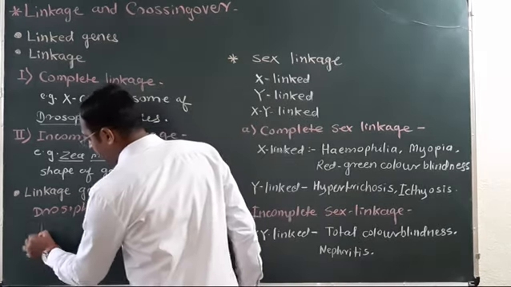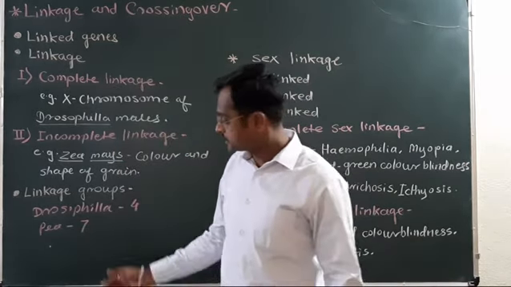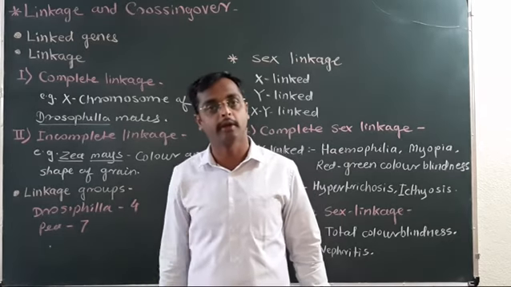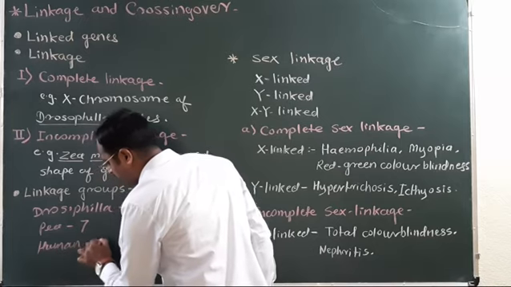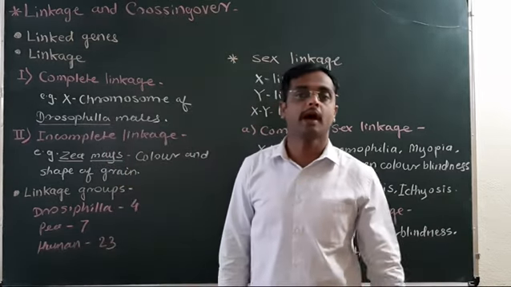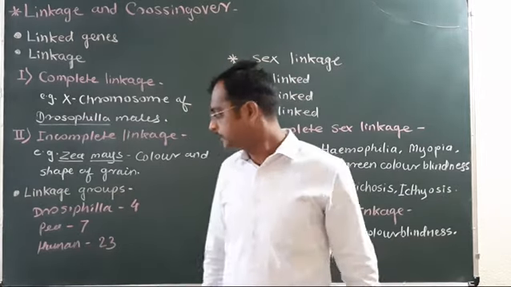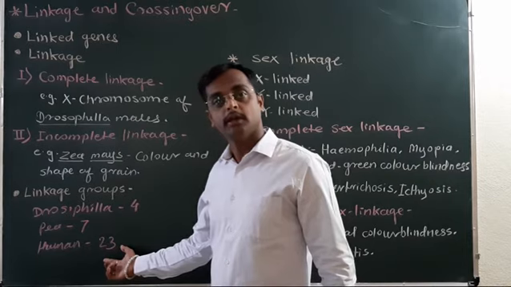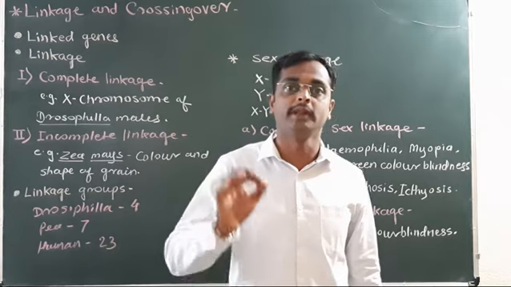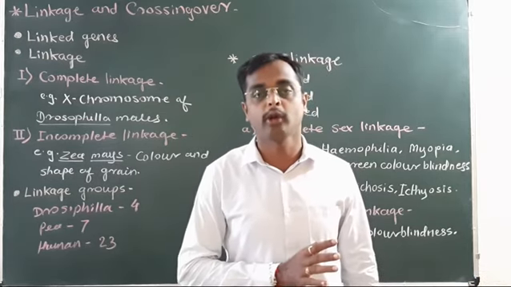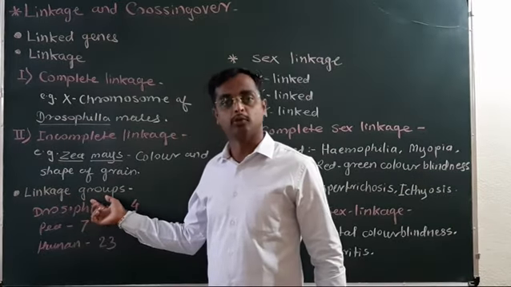In pea plant, 7 linkage groups are present as there are 7 chromosomes in the haploid number. And in human, 23 linkage groups are present: 22 are autosomes and 1 is a sex chromosome, either X or Y. The genes present on one chromosome are said to be linked to one another. So the haploid number of chromosomes shows the number of linkage groups.